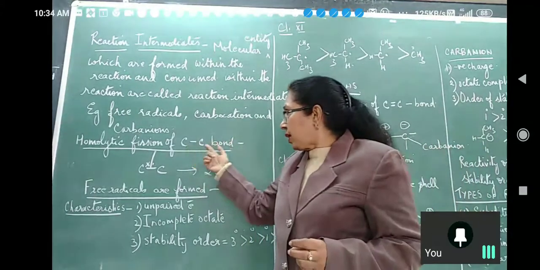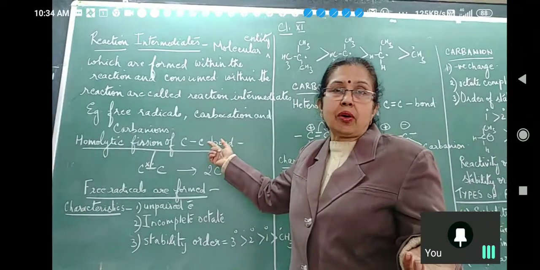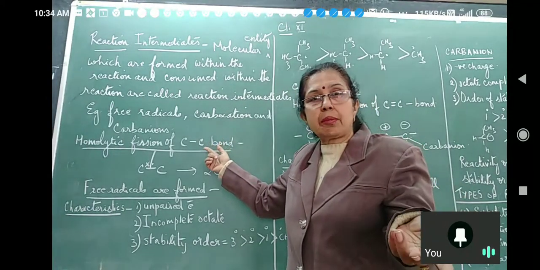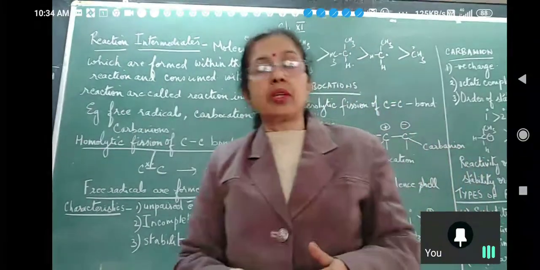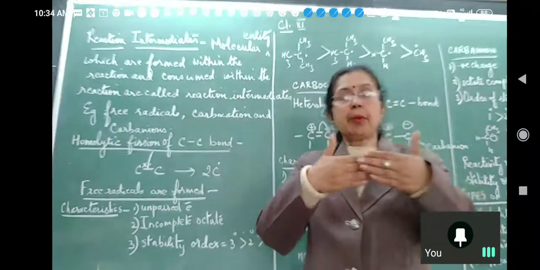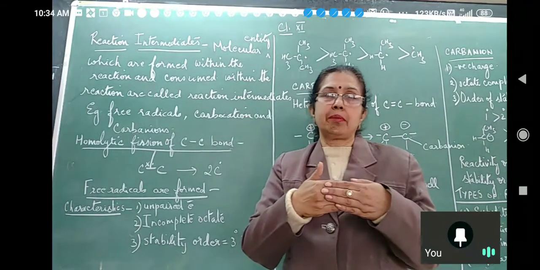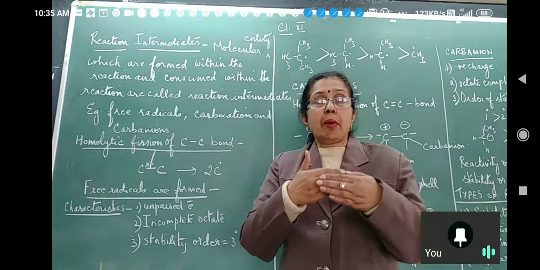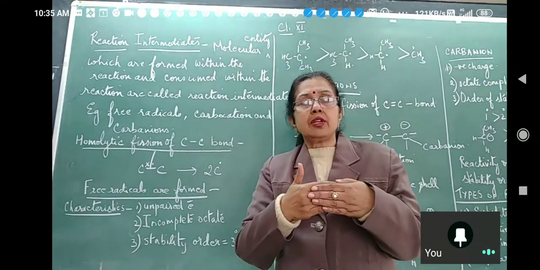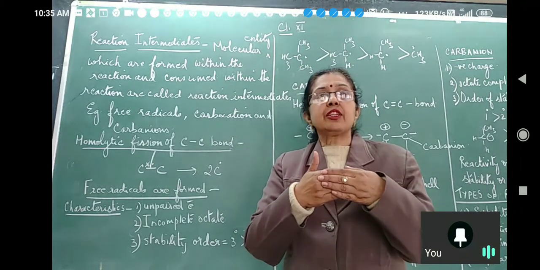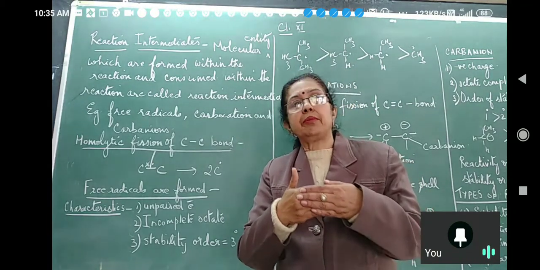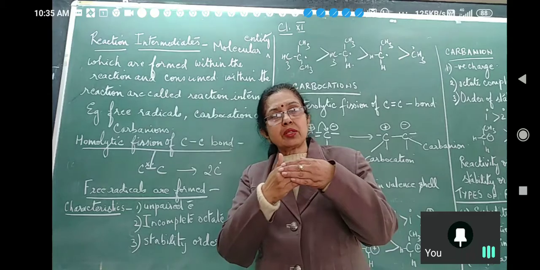The carbon-carbon bond, because organic chemistry is the study of carbon compounds and carbon shows the property of catenation. What is catenation? It is the capability of forming long chain compounds, because the amount of energy required to break a carbon-carbon bond is very high. That is, the bond dissociation enthalpy of a carbon-carbon bond is very high.